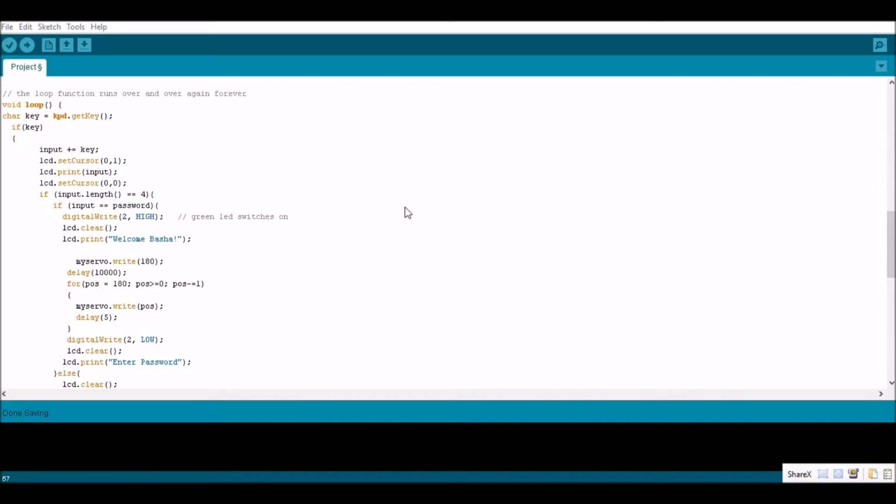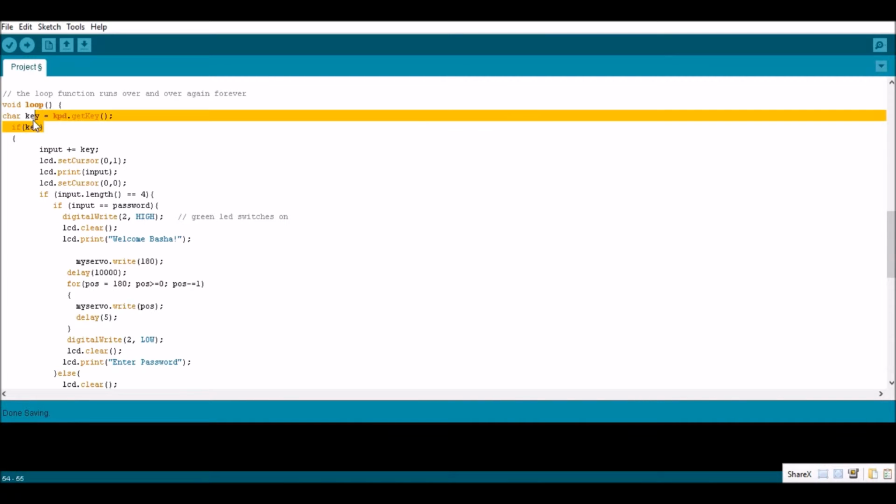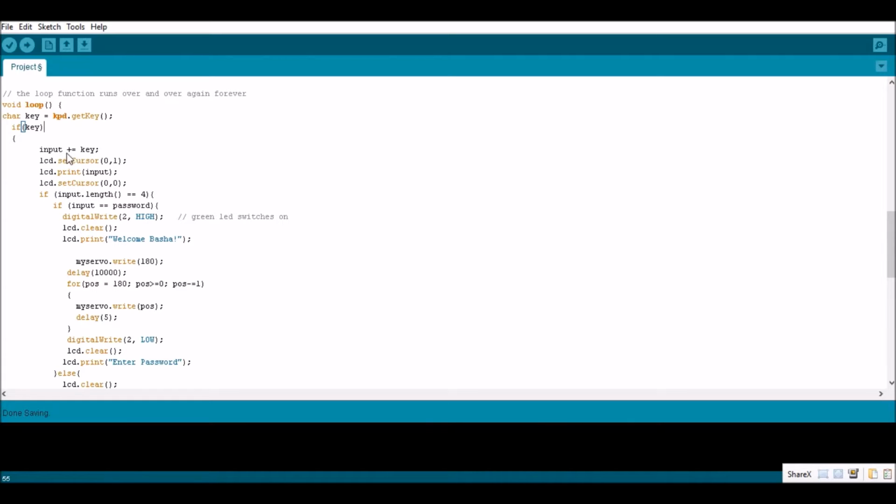Now to explain the loop function. Here we get the value of the key from the keypad, and then we check if the user has entered a key or not. We add this key to the input string, and then we set the cursor of the LCD to the second row so that the user can see what is currently being written. Then we set the cursor back to the first row in case we are going to print a subsequent message.